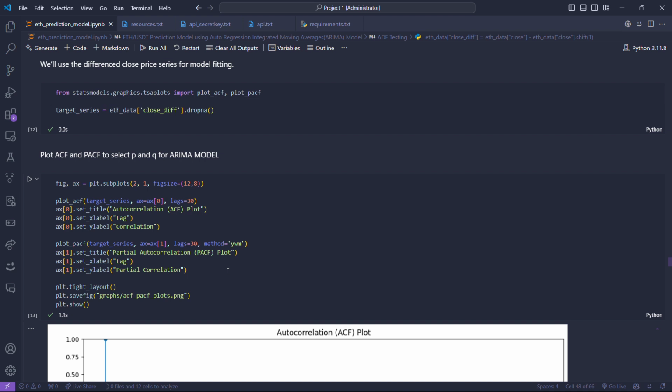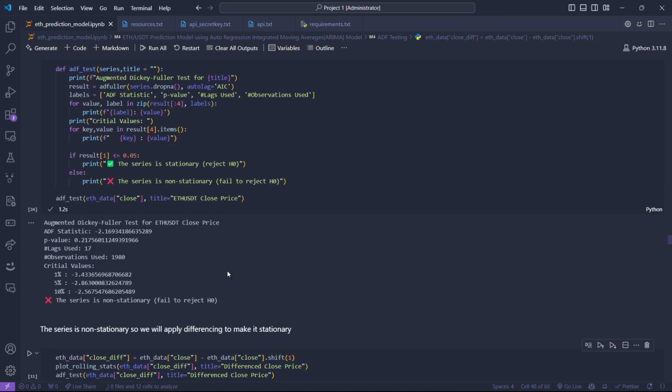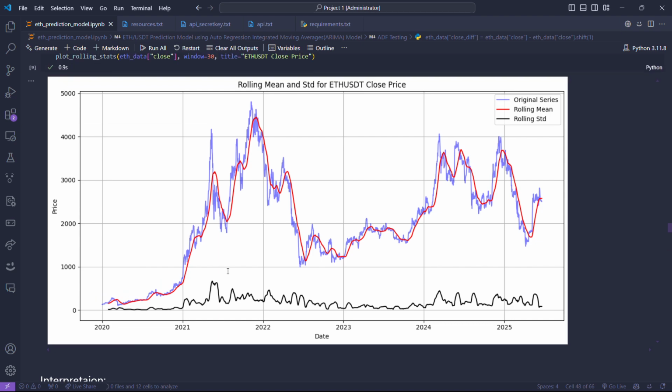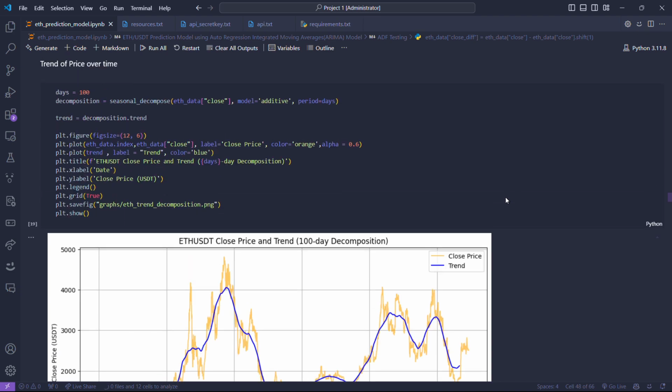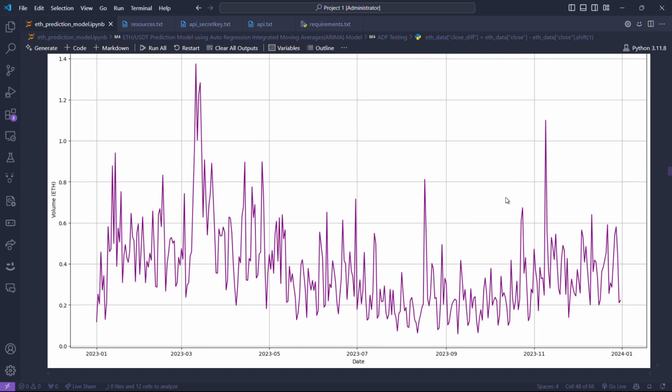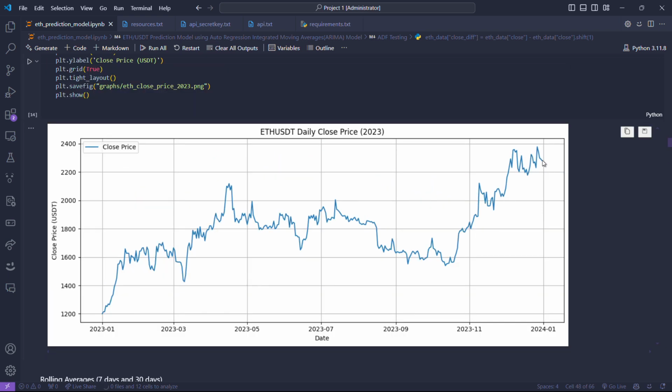Now, what are lags? Lags are the previous observations. For example, let's go to a cleaner graph for better understanding. This is the current price of Ethereum.